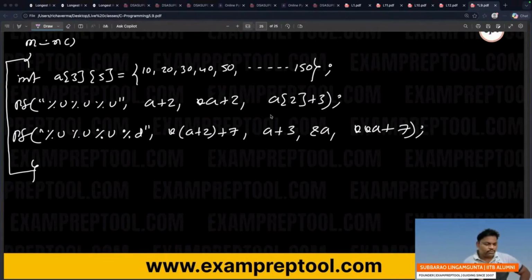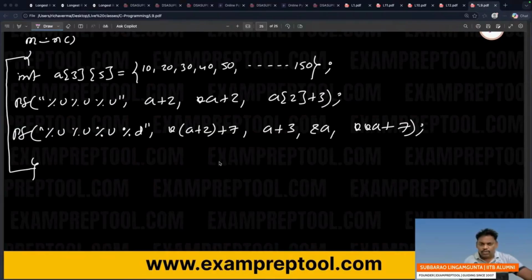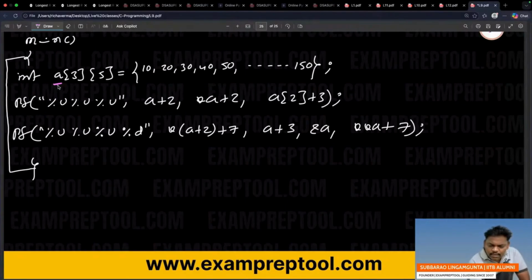So what is the answer of this problem? I am starting. Before starting this problem, I have to give a few basics. Main into A[3][5]. It's a 2D array. Everyone knows it's a 2D array. See this one. A is a 2D array with 3 rows and 5 columns, where every element is an integer.